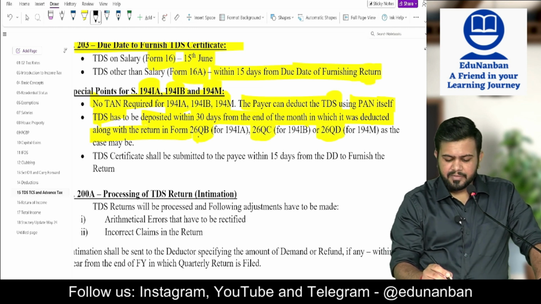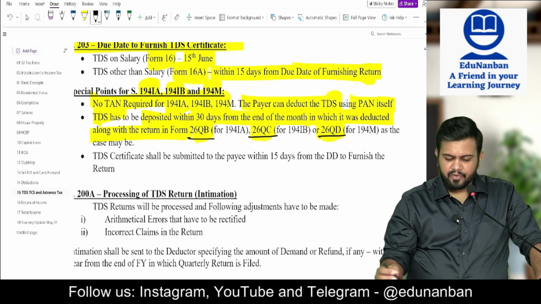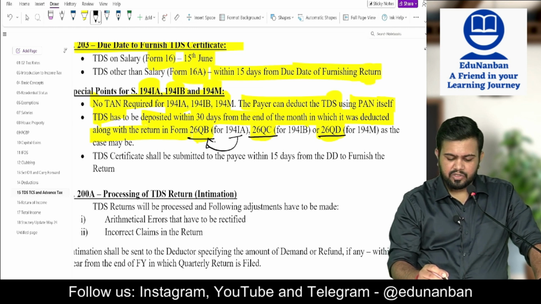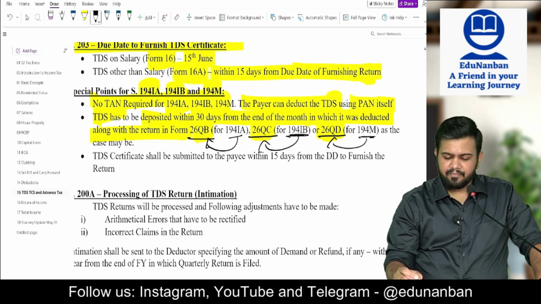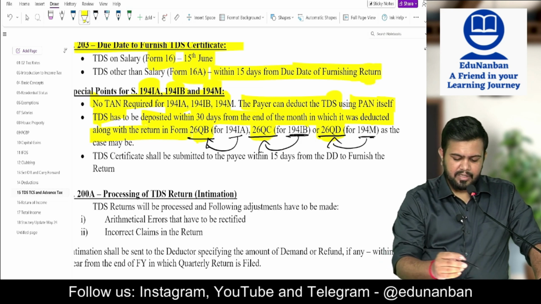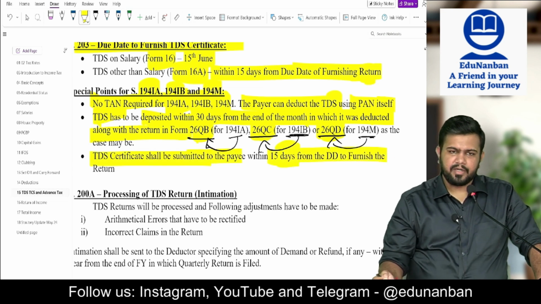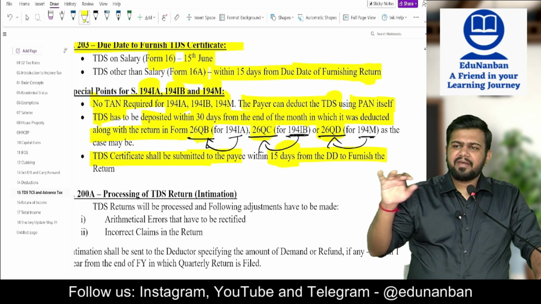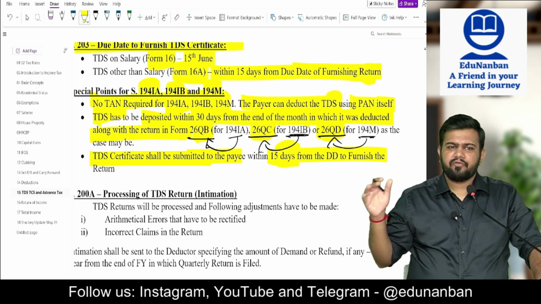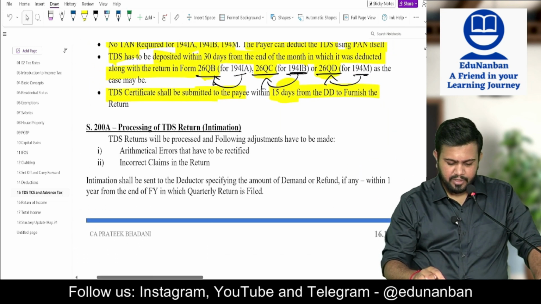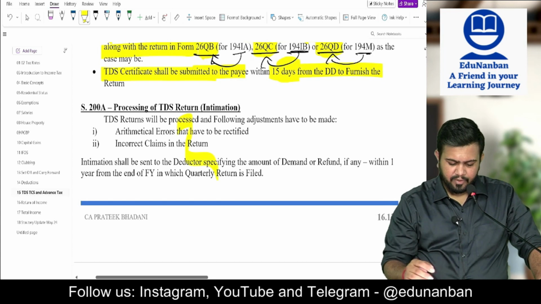The return filing forms are called 26QB, 26QC, 26QD. For 194IA, it is 26QB. For 194IB, it is 26QC. For 194M, it is 26QD. Then here also the TDS certificate shall be submitted within 15 days from the due date. Everywhere the TDS certificate is 15 days from the due date. Okay. This is not that important.